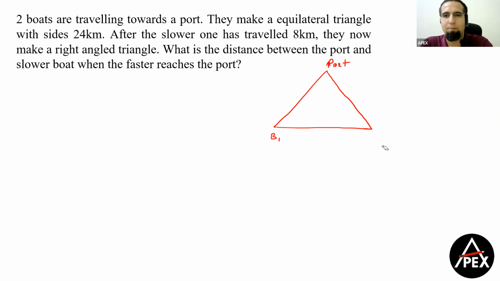Clear, guys? So now what do we have? This is an equilateral triangle. Now, what does equilateral triangle mean? This angle is 60, this angle is 60, and this angle is 60. Each side is 24 kilometers long, and they're traveling in a straight line.